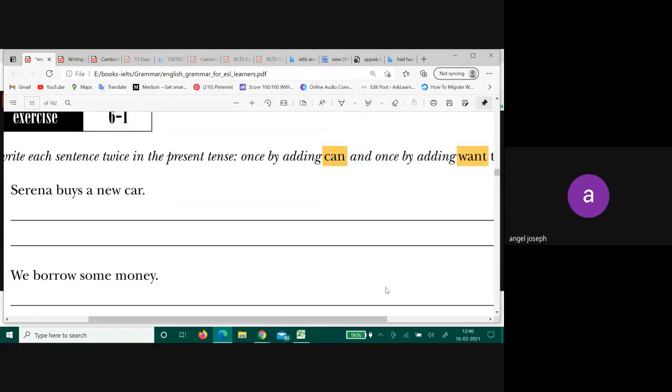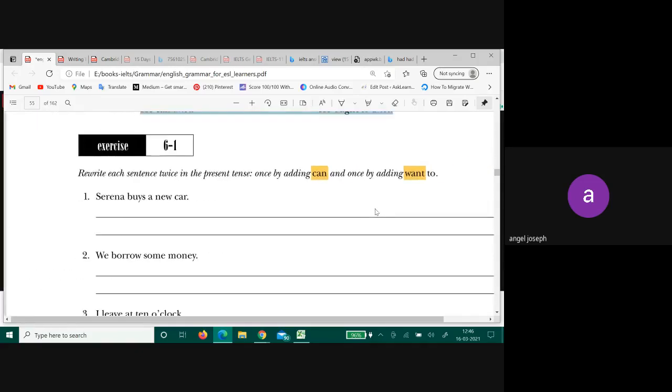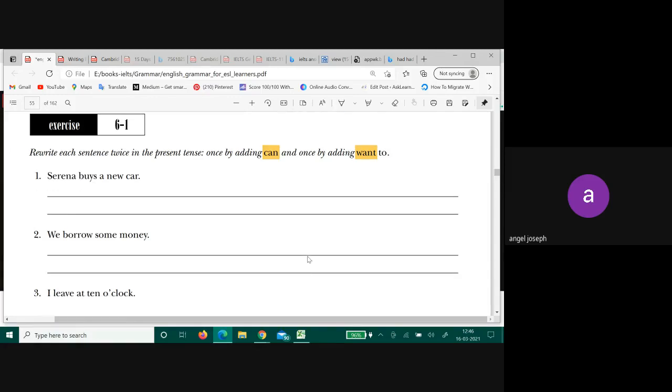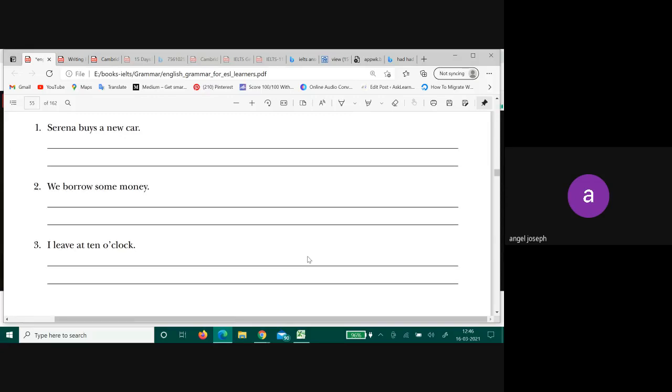Now let's look at an exercise, and we are going to use the modal verbs can and want. Serena buys a new car. Serena can buy a new car. Serena wants to buy a new car. Next one. We want to borrow some money.